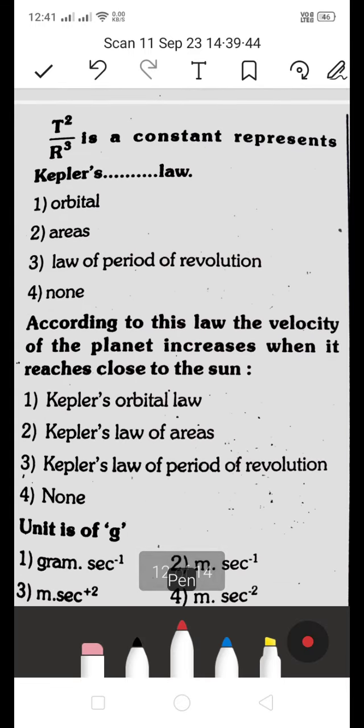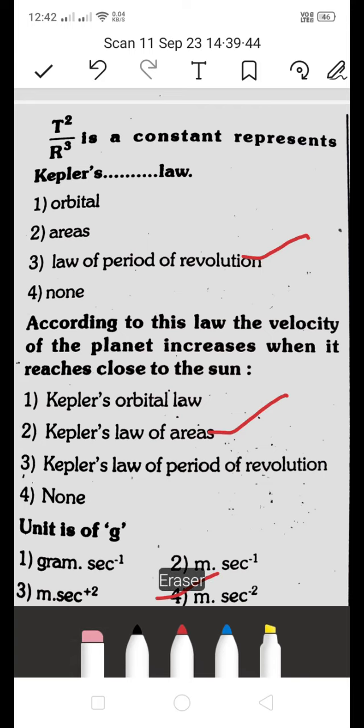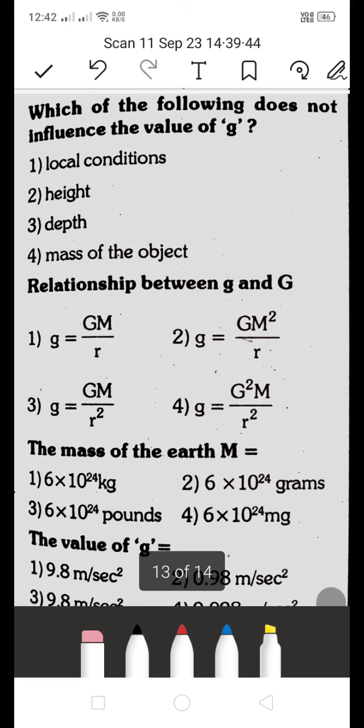Next, T square by r cubed is a constant to represent Kepler's orbital law. These are again repeated bits. We did these earlier, and they repeated again by mistake, two times. The law of periodic revolution, Kepler's law of areas, and unit of G, which is meter per second minus 2.